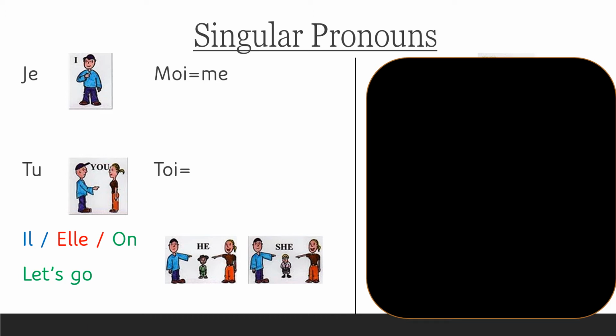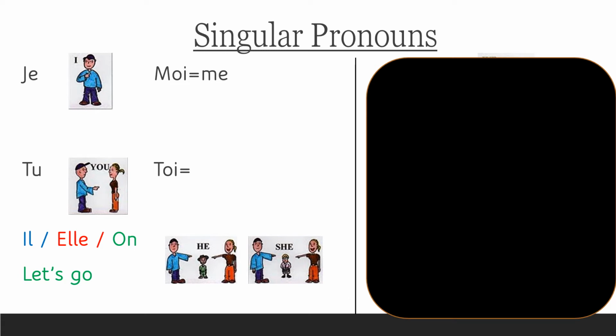When it comes to personal pronouns, en français, just like in the English language, there are two groups of personal pronouns and 6 levels. The two groups would be the singular group and the plural group. Singular would mean that it's a pronoun only used to identify one entity, one person, one set.